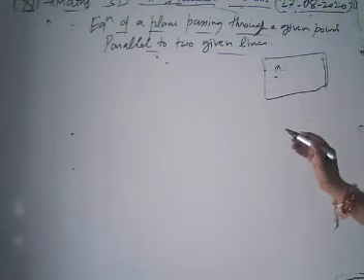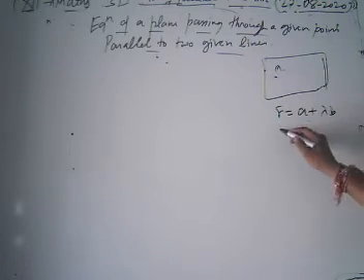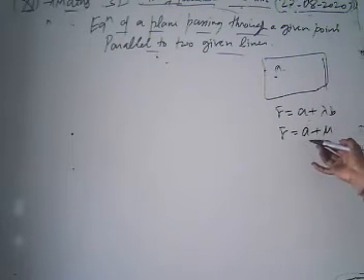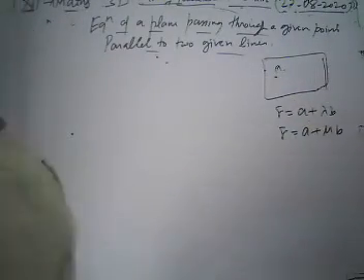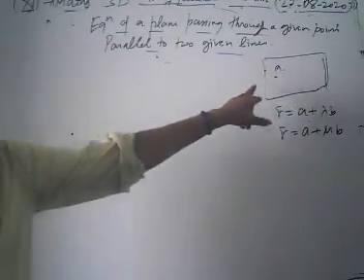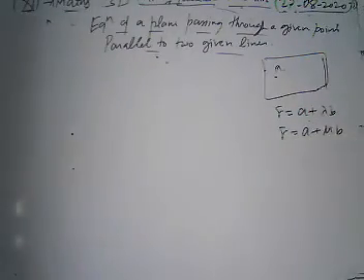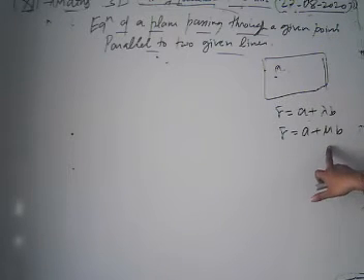So suppose we have two lines given by r equal to a plus lambda b and r equal to a plus mu b. Now we are going to derive the equation of the plane which passes through a point A and is parallel to our two given lines, given by r equal to a plus lambda b and r equal to a plus mu b.